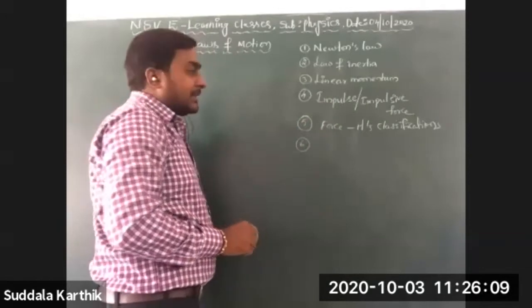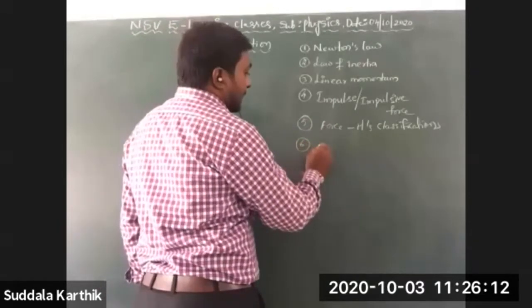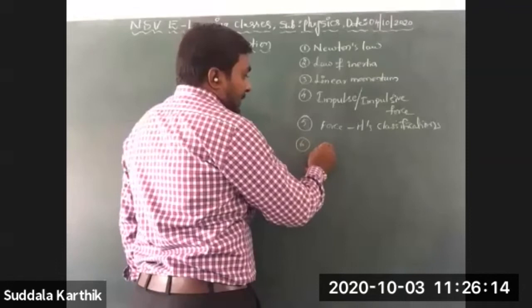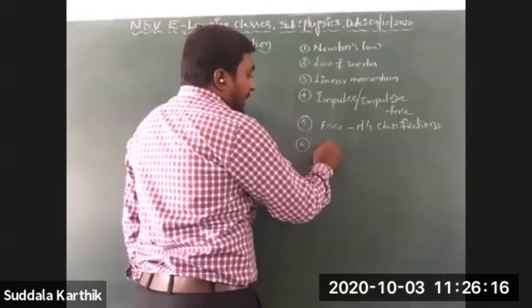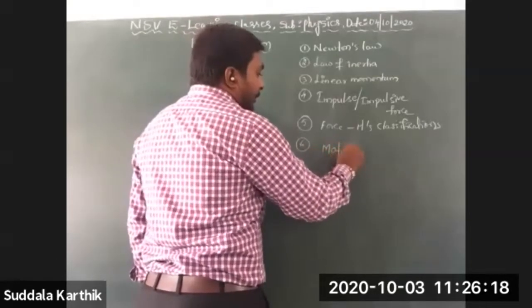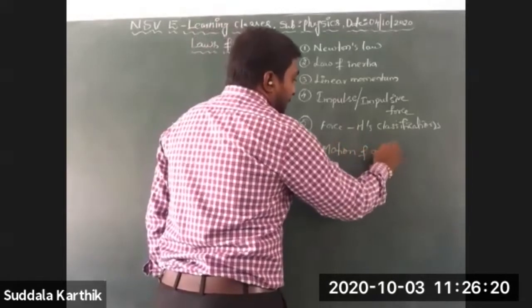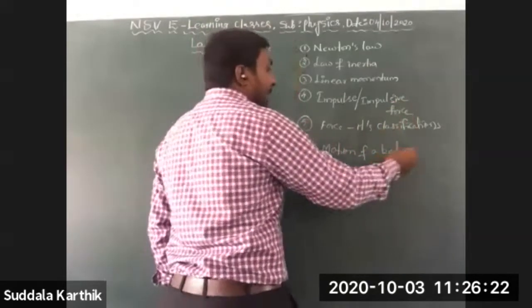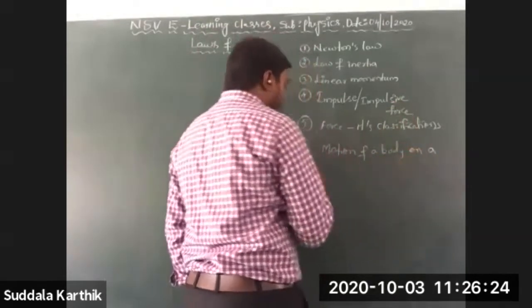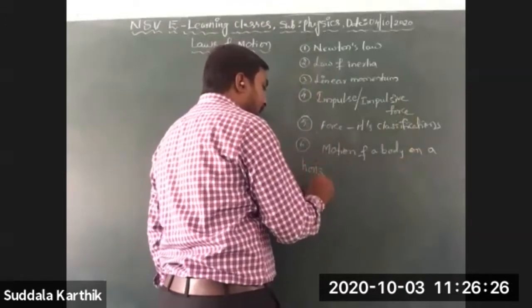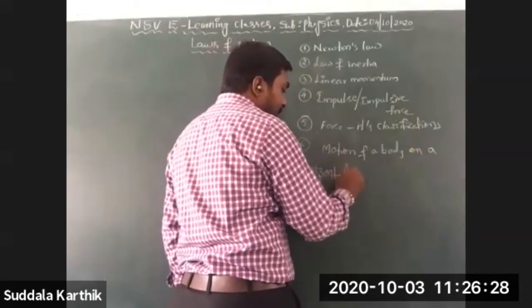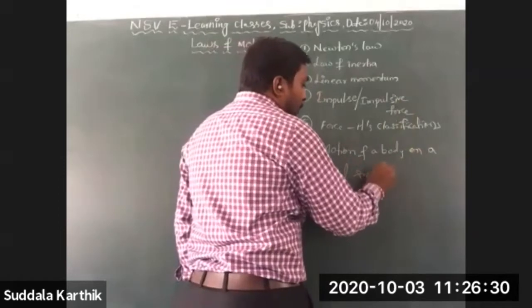Now, after that, we have discussed the motion of a body on a horizontal smooth surface.